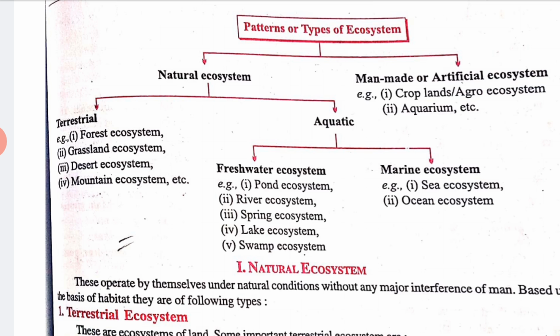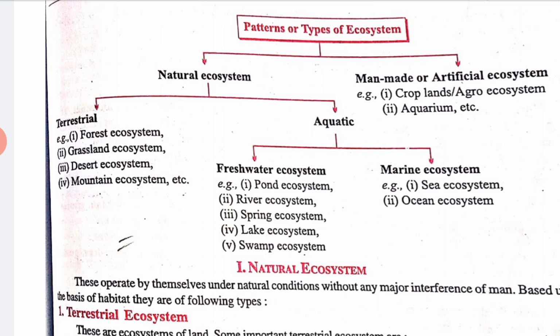Whenever we talk about aquatic, as you all know, it is related with water. We will categorize aquatic into two parts, that is freshwater and marine ecosystem. In freshwater there are different types of places known as freshwater, and in marine ecosystem there are the sea and ocean, which come under the category of marine ecosystem.